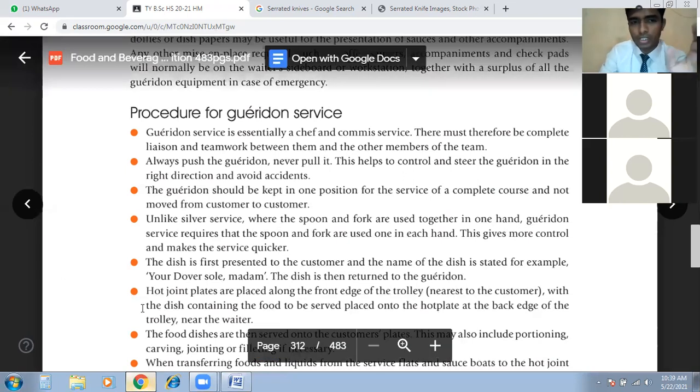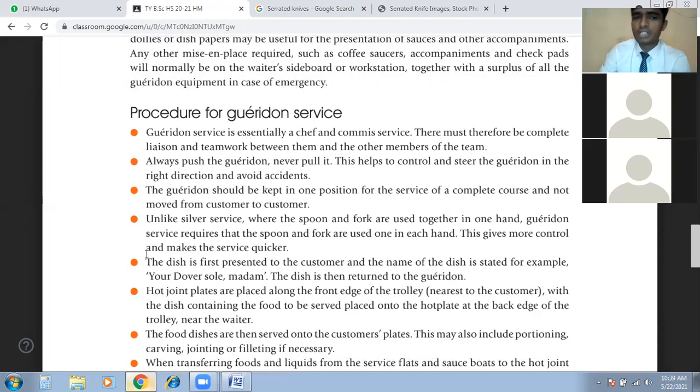Control is very important while serving the Garidon, because we are making dishes in front of the guest, and that might be an accident hazard. That's why we have to use spoon and fork in each hand. The other purpose is that using spoon and fork in each hand makes the service quicker. Quicker service is very important, because the guest is waiting for the dish, so we have to make the service quicker.